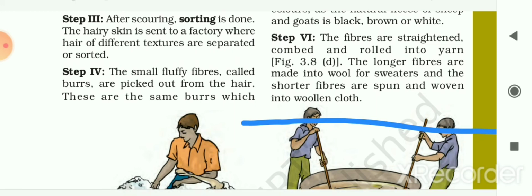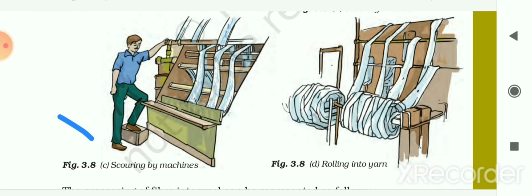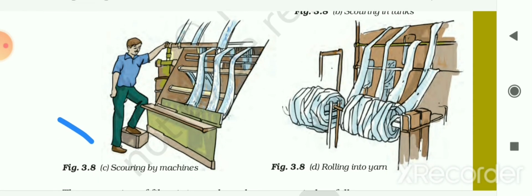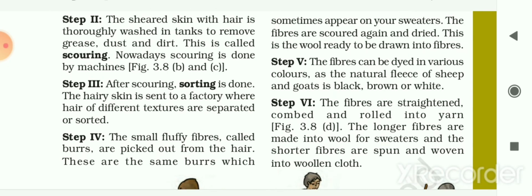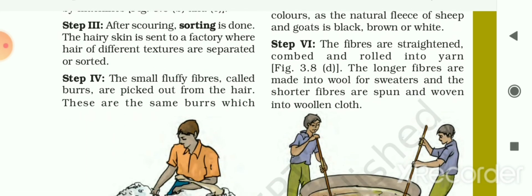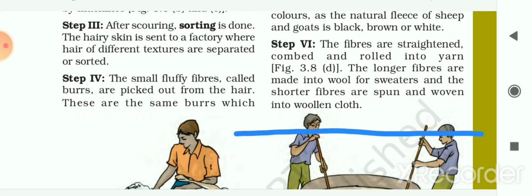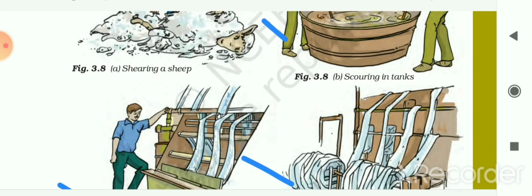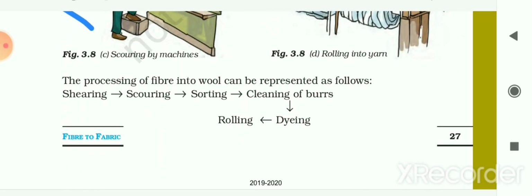Here the process of rolling is shown to you in this picture. Rolling into yarns, this one. So after dyeing, this process is to be done. The longer fibers are made into wool for sweaters and the shorter fibers are spun and woven into woolen clothes. So here the whole process is given to you.